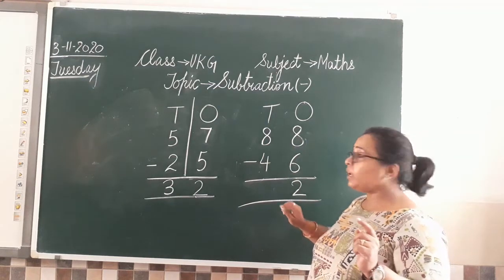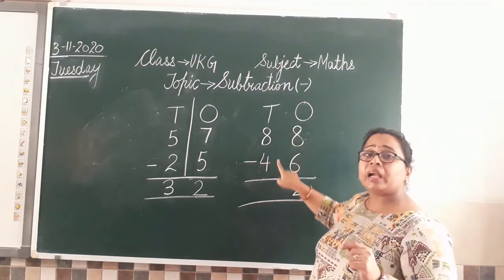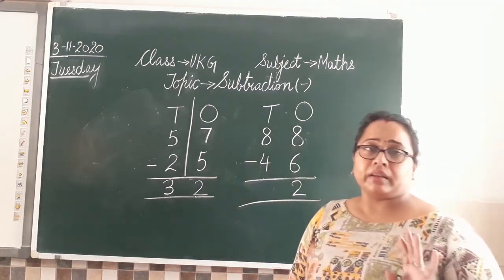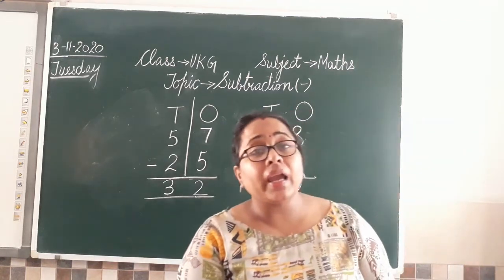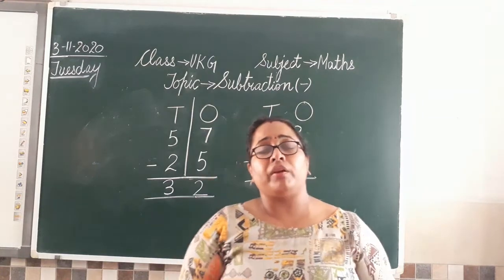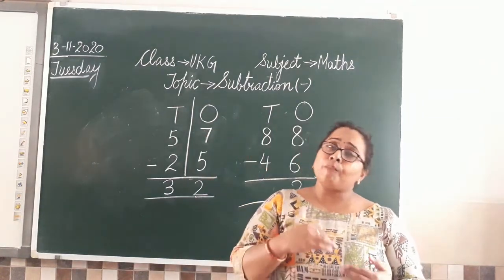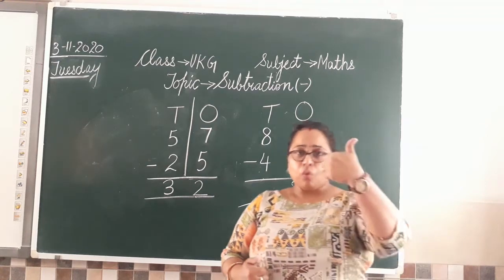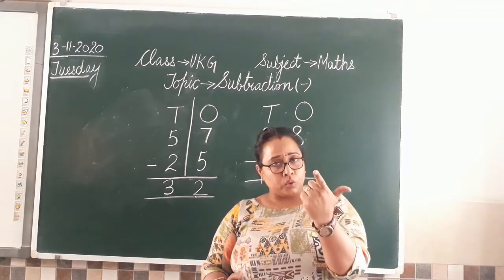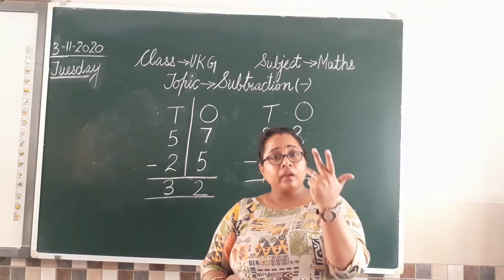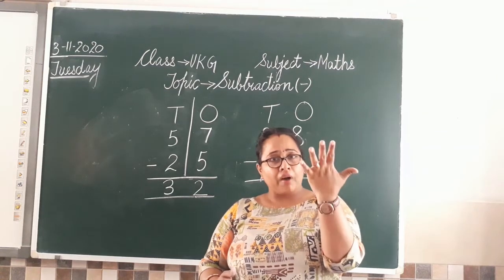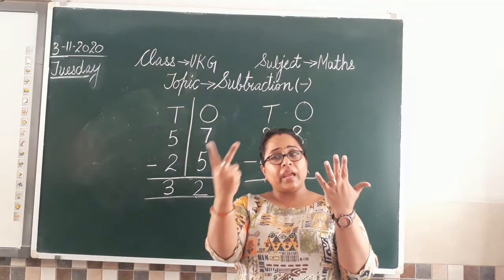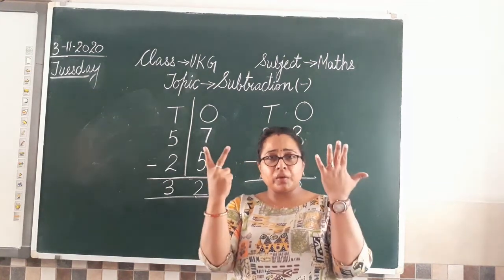अब क्या digits हैं? We have 8 and 4. तो 8 में से हमें 4 को minus करना है. How we are going to do? Again, all of you count your 8 fingers now. Count with me. मैम और आप दोनों साथ में count करते हैं. Let's count 8 fingers now. 1, 2, 3, 4, 5, 6, 7, 8. So these are 8 fingers we have.